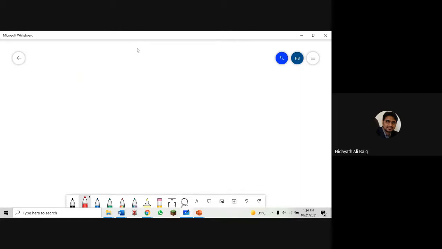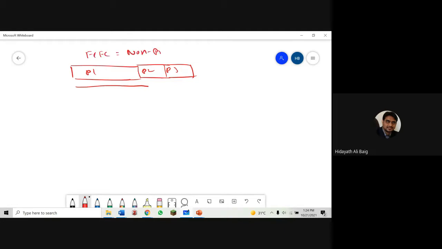If you look at first come, first serve, process one will go to the CPU for a long time, and then maybe process two, and maybe process three. We understand first come, first serve is non-preemptive. Non-preemptive because once the process starts, we cannot stop.